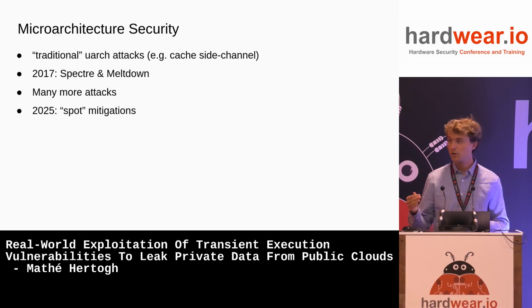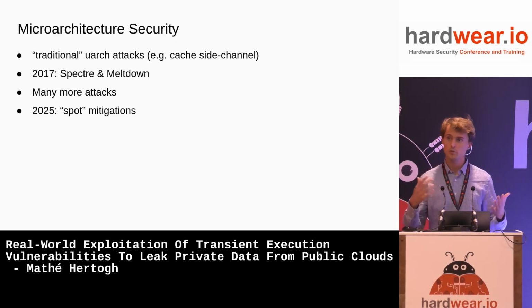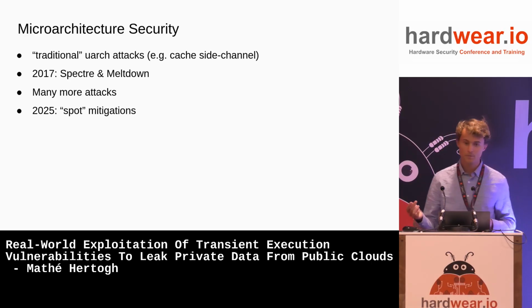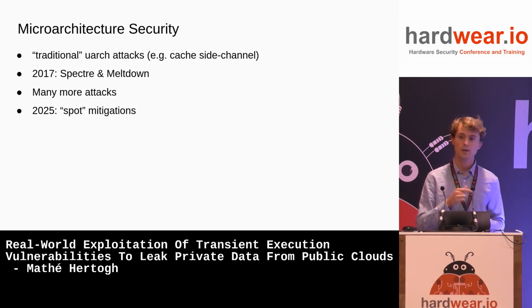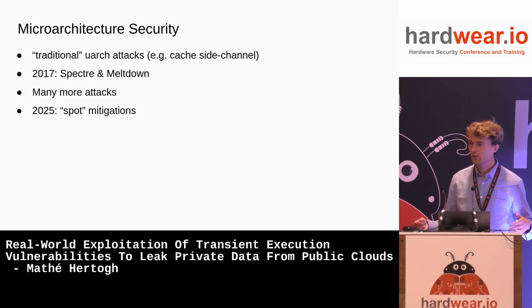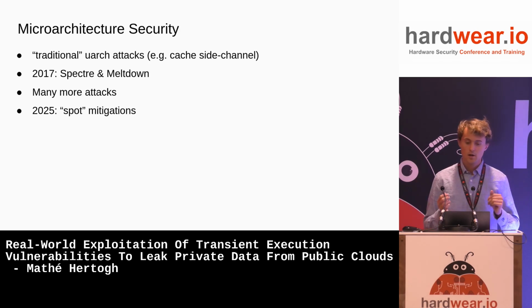After Spectre and Meltdown, many more of these kinds of attacks abusing speculative execution and such came to light, all with the same idea. We're going to take a look at one more today, which is called L1TF. And the end result is that now in 2025, we have many attacks and there are many so-called spot mitigations,